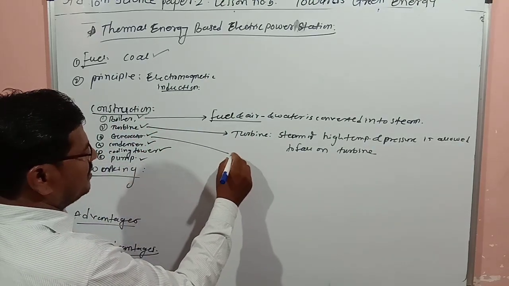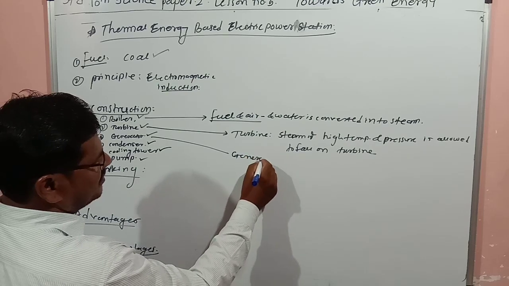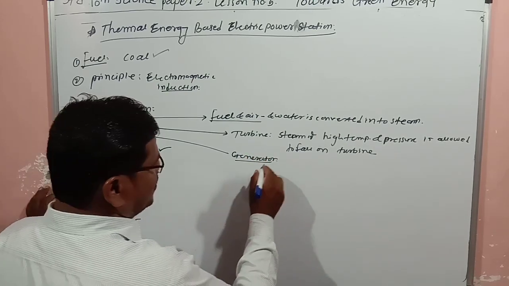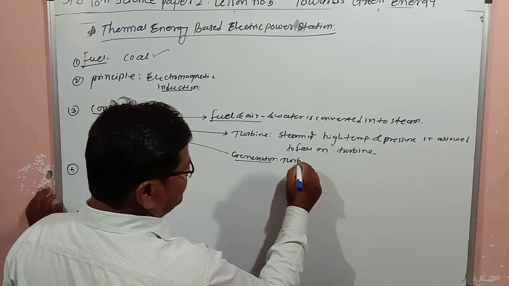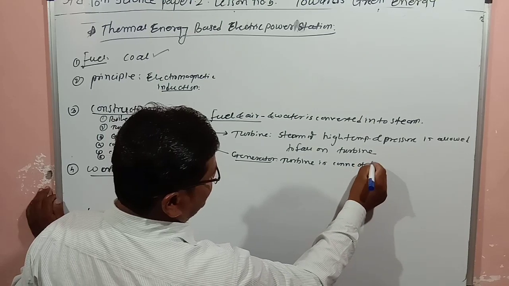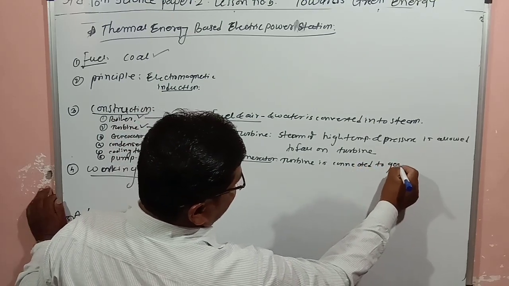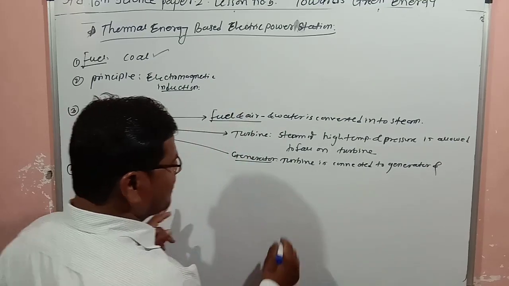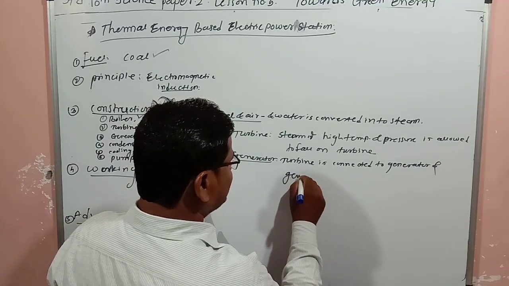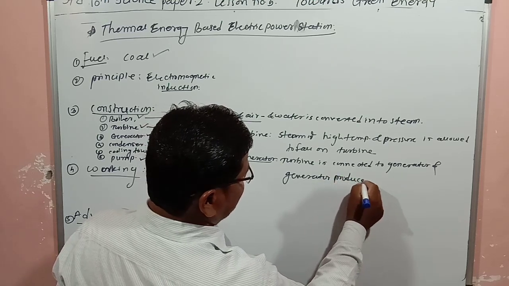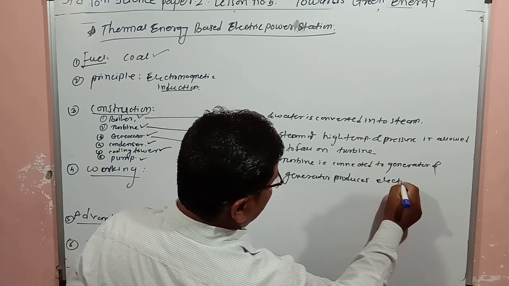Then next one is the generator. The turbine is connected to the generator, and the generator produces electricity.